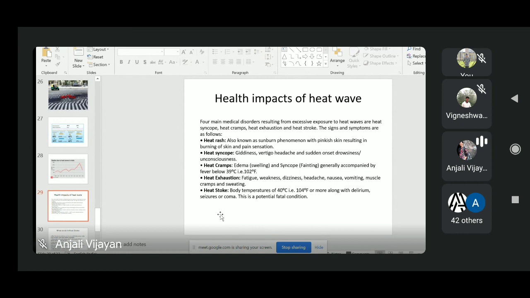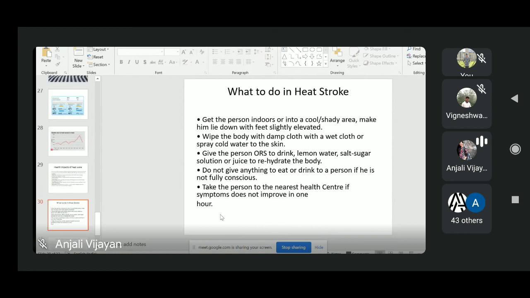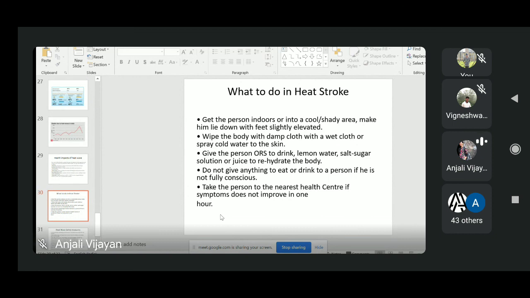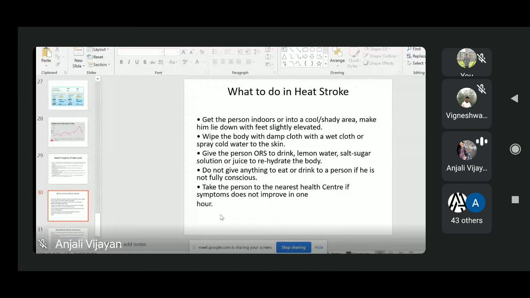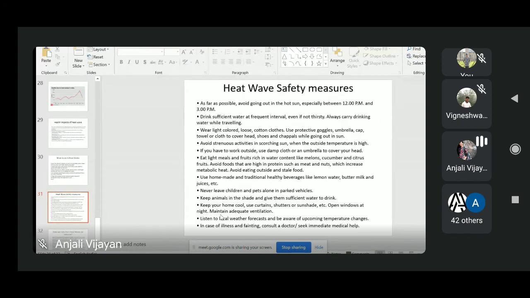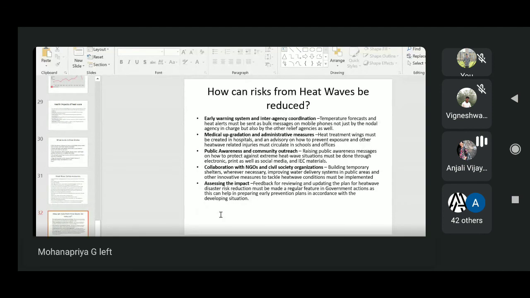In these two slides, I have given the safety measures if in case you experience heat wave or some dangerous heat stroke, so what are the things you should do. These are very simple things, so you can read on your own, at your home. The last slide is about the management of heat waves.